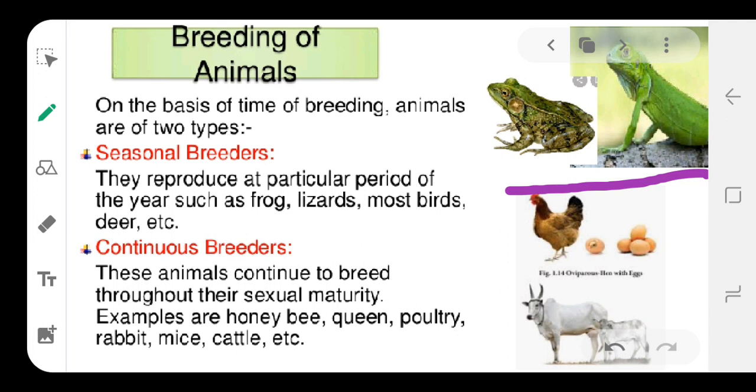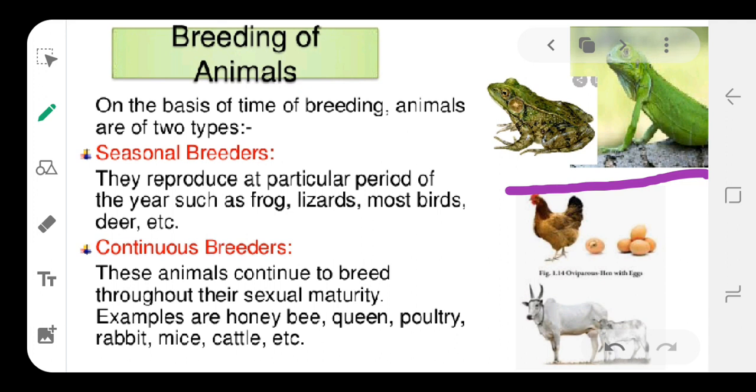And this is one example. Like that, so many examples are there, like lizards and most birds. Some particular birds also undergo seasonal breeding. And the next one is the continuous breeders.